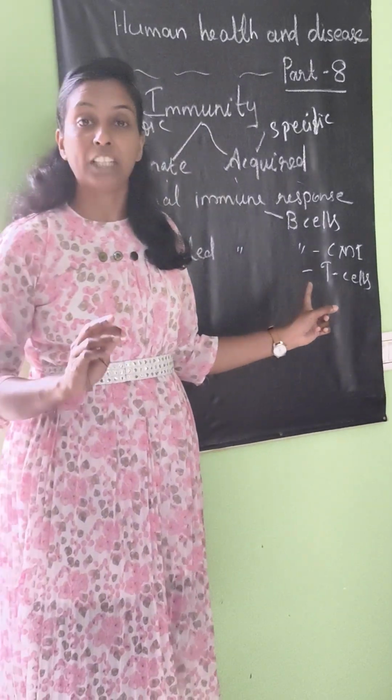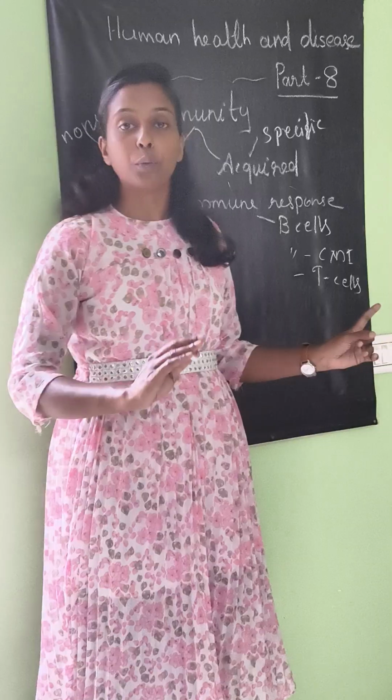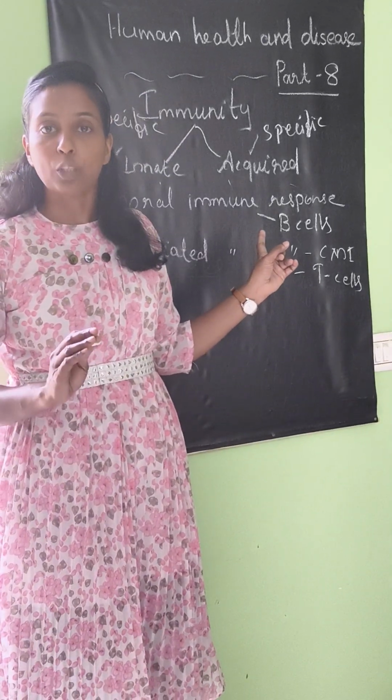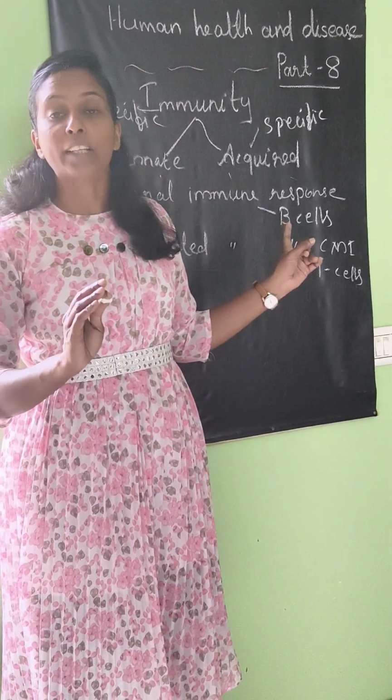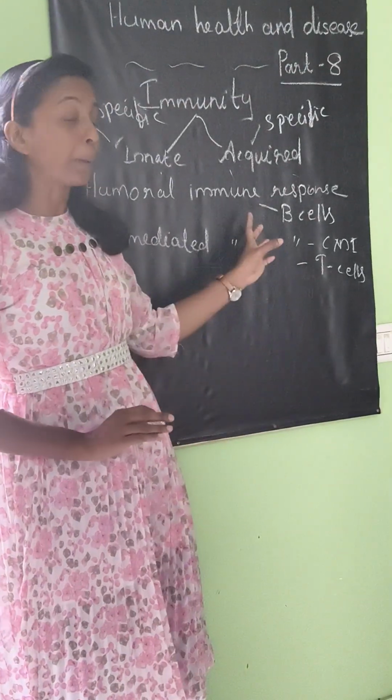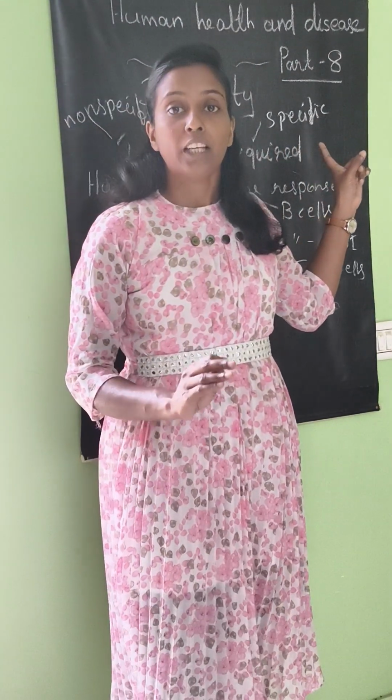So if this matching is not there, mainly the immune system matching, that is because of the CMI, the cell mediated immune response. So cell mediated immune response is responsible for graft rejection, or organ transplantation. If it is not matching, then our body will reject this organ. So that is what you can understand about cell mediated immune response. It is responsible for organ transplantation also. So these are the different types of acquired immune response.